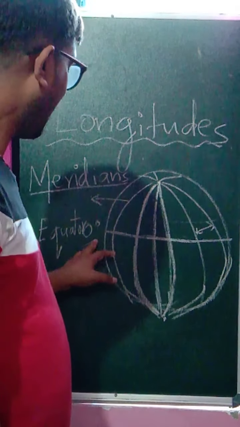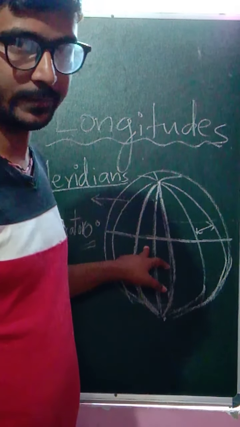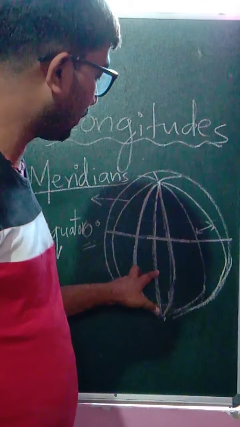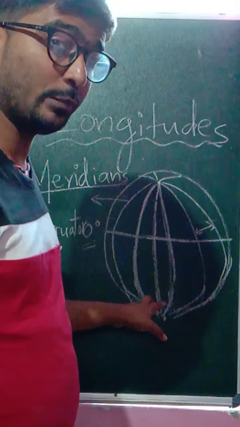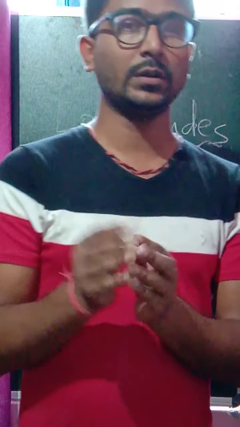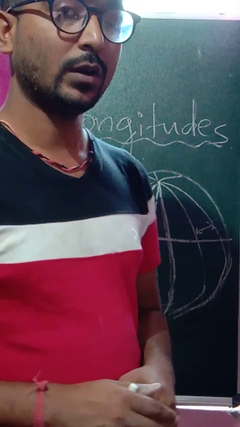They meet at a point at both poles, but they also separate as they move along from each other, and the maximum separation is found at the line of equator, that is at 0 degree. Again they start coming together as they move towards the southern pole and meet at a point. So these are some important basic facts about the line of longitude.